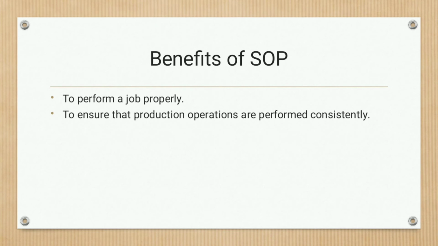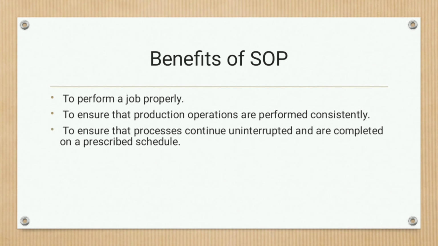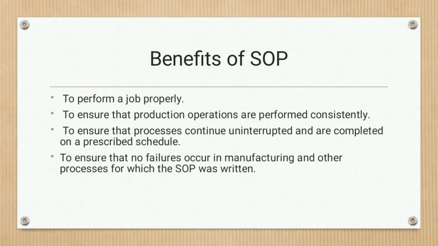Then the next one is to ensure that production operations are performed consistently. Then the third one is to ensure that processes continue uninterrupted and are completed on a prescribed schedule. Next is to ensure that no failure occurs in manufacturing and other processes for which the SOP was written.